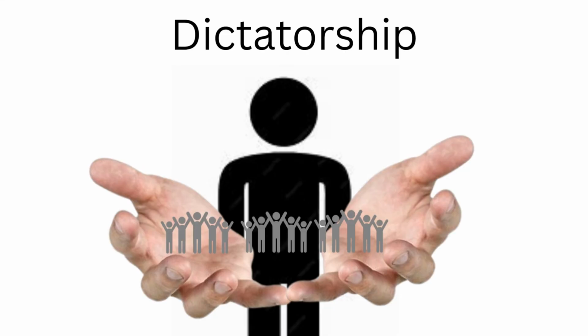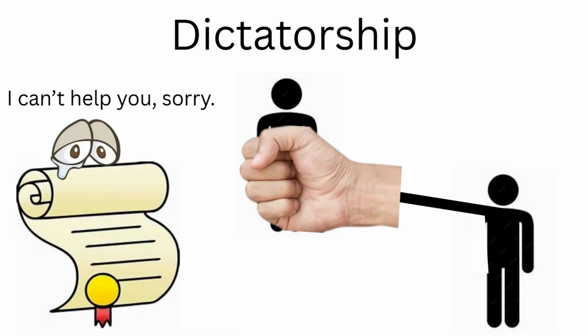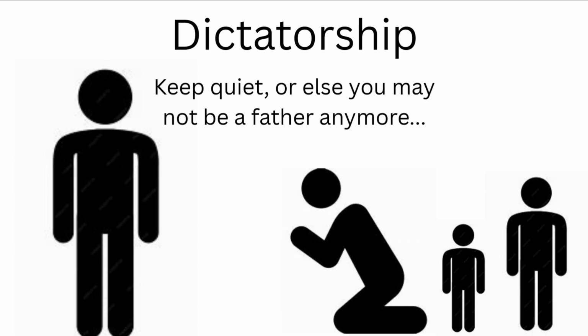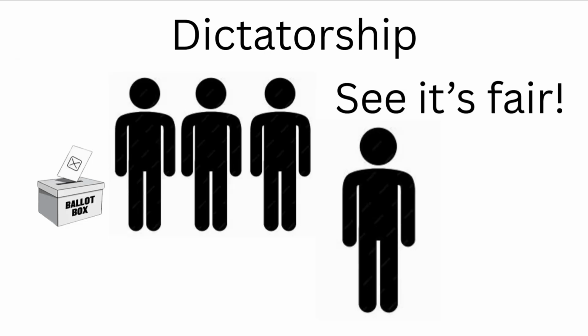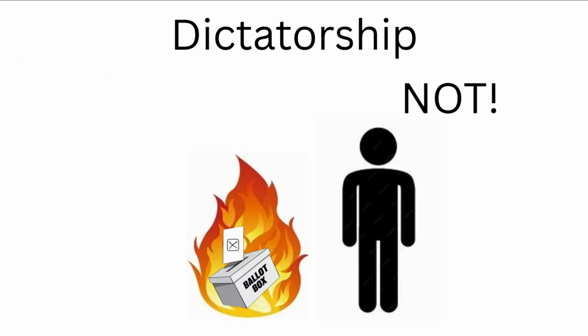Dictatorship. A form of government where absolute power is concentrated in the hands of a single leader or a small group, often without constitutional limitations. In such systems, the dictator or ruling group maintains control through force, suppression of opposition, and restrictions on civil liberties. Elections, if held, are typically not free or fair, serving more as a facade of legitimacy.